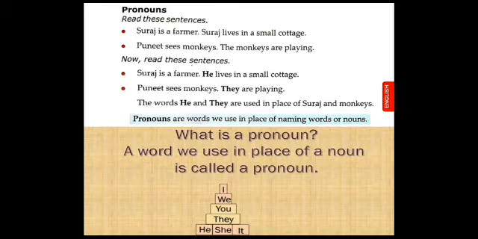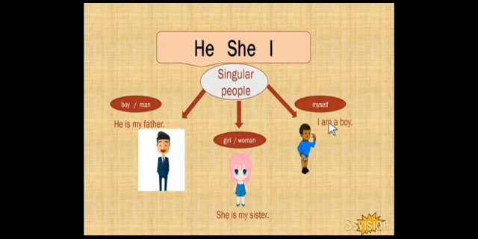So we use the pronoun it in place of the words the dog. Here are some pronouns: I, we, you, they, he, she, it. These are some common pronouns. Then how to use these pronouns? Let us know about it.